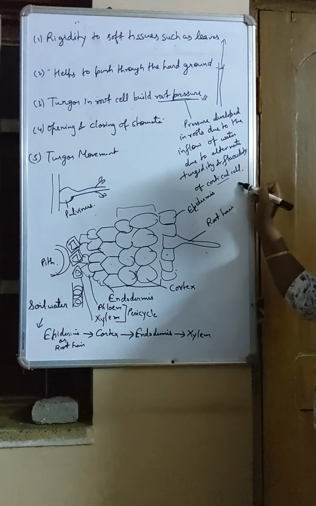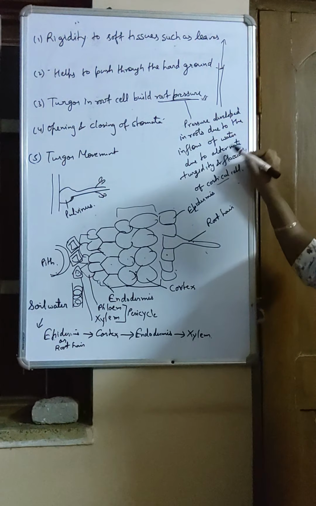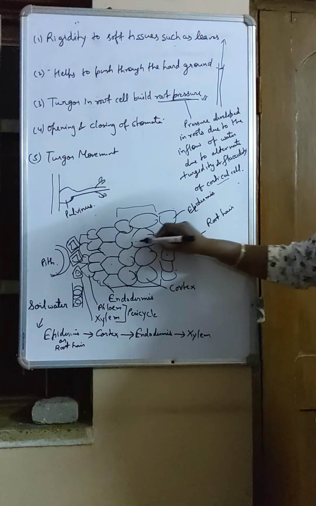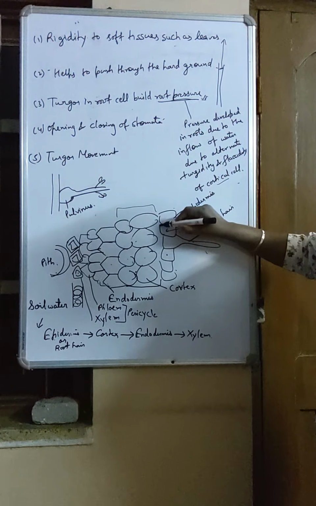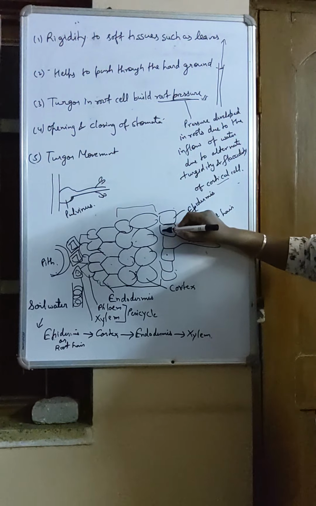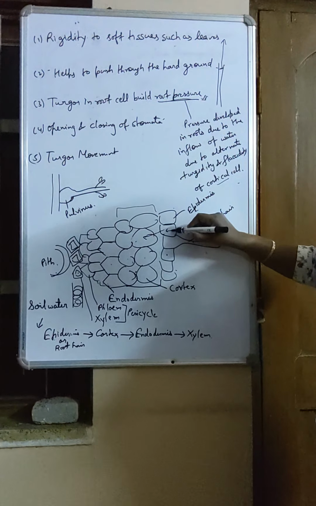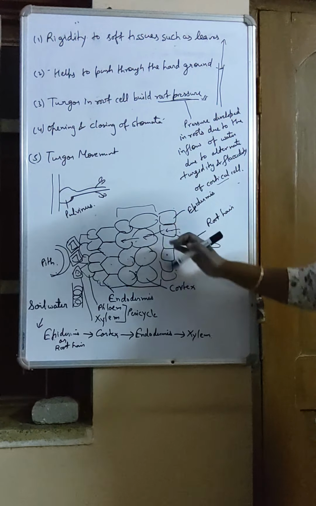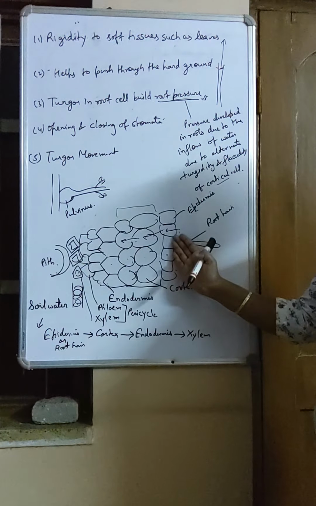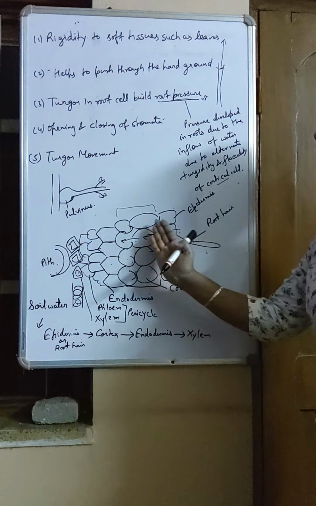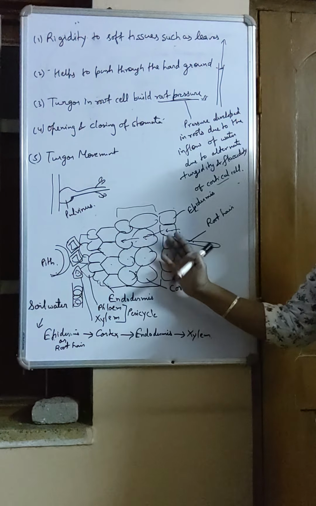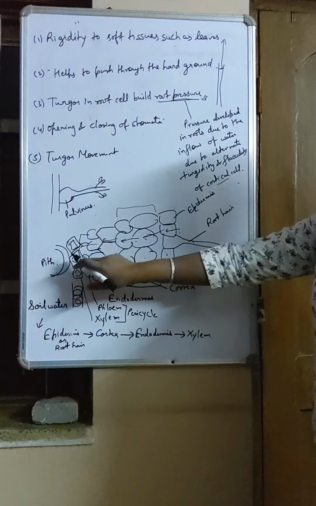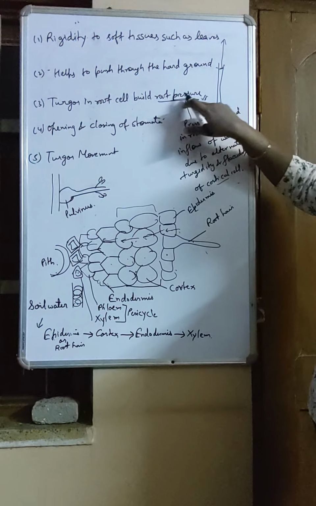So how can we define root pressure? Pressure developed in root due to inflow of water due to alternate turgidity and flaccidity of cortical cells. This is a channel. Like here the first cell becomes turgid, and when it becomes fully turgid, the water goes to the next cell and it becomes flaccid. Then when that becomes fully turgid, the water goes to the next cell and it becomes flaccid. So alternate turgidity and flaccidity. First it is becoming turgid, it is giving water to the next cell, it is becoming flaccid. So likewise, water moves in the root and it goes up with the help of xylem, of course. And that is because of this root pressure.